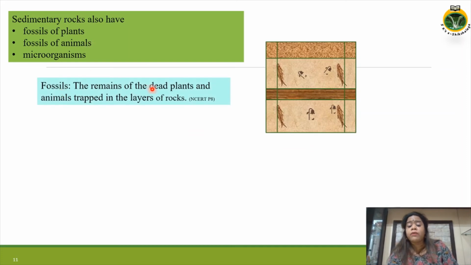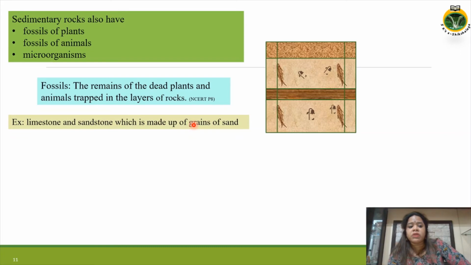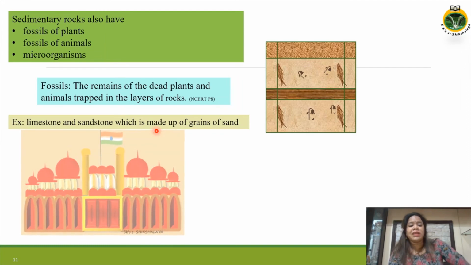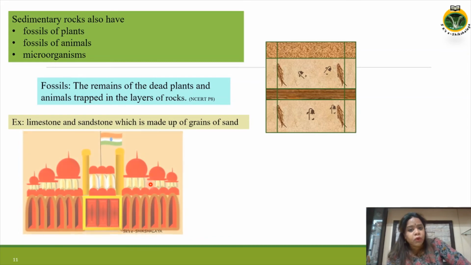The remains of dead plants and animals trapped in the layers of rock remain there and become part of the rock. Examples of sedimentary rocks are limestone and sandstone, which is made up of grains of sand. An example of sandstone is the Red Fort, as the Red Fort is made up of red sandstone.